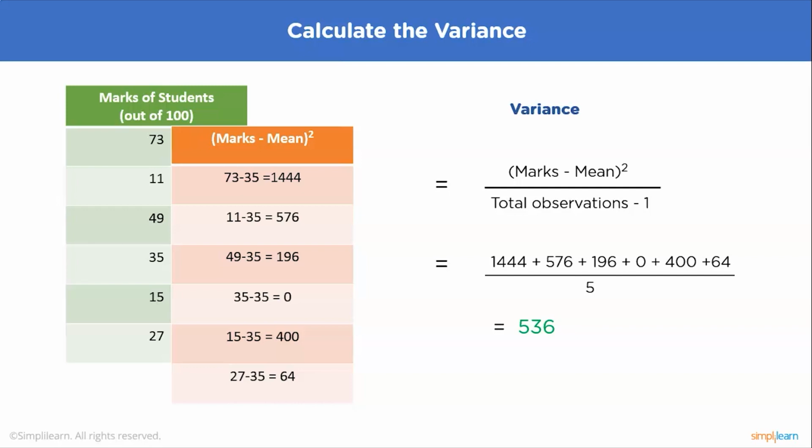Majorly, variance is used to calculate the standard deviation since it is the square root. When we calculate the square root of 536, we'll get the answer as 23.5, which is the same as the standard deviation. So you must be thinking, why does variance matter? Variance matters for two main reasons. First, the parametric statistical tests are sensitive to variance. Comparing the variance of samples helps you to assess the group differences.